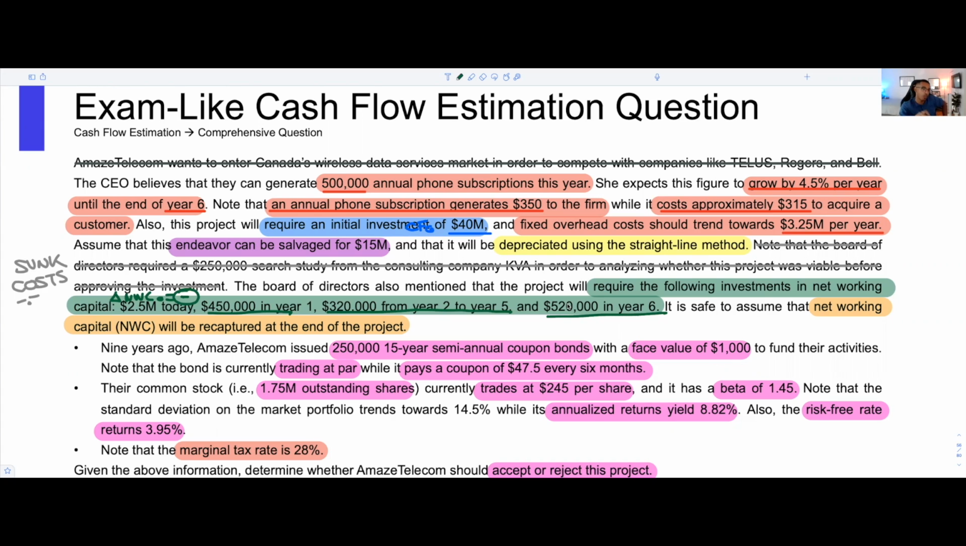Okay, this is a portion of bond valuation and equity valuation in order to find WACC. So we're touching on 3 chapters here. All right. So 9 years ago, Amaze Telecom issued 250,000 15-year semi-annual coupon bonds, okay, with a face value of $1,000 to fund their activities. And we're letting you know that the bond is currently trading at par, while it pays a coupon of $47.5 every 6 months. So before we proceed, just a few things.